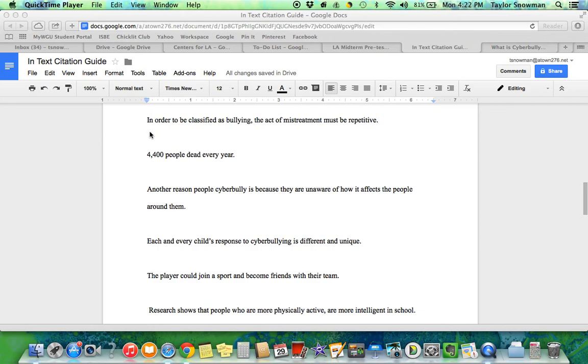But anyway, okay, in-text citation guide. This is a little bit more complicated than the works cited page creation. So first let me say that anything you are going to cite in your text needs to go on the works cited page. So these last two presentations, they do go together.